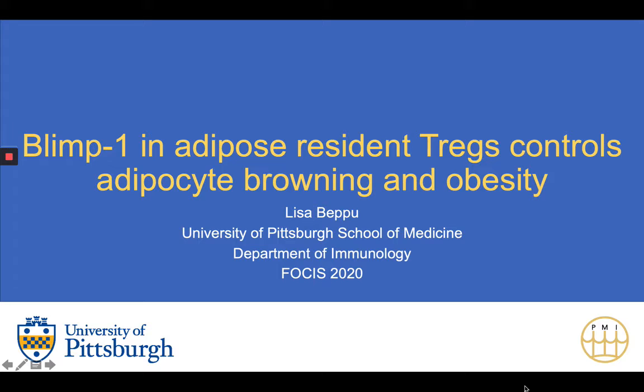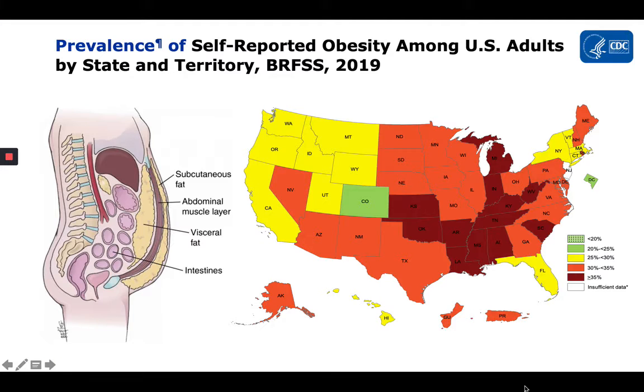Today, I will be discussing the role of transcriptional regulator BLIMP1 in adipose-resident Tregs and how BLIMP1 positive Tregs control adipocyte browning and obesity. So, before I start talking about adipose Tregs, I'd like to take a step back and briefly cover obesity, which is the framework in which we will talk about these cells today.